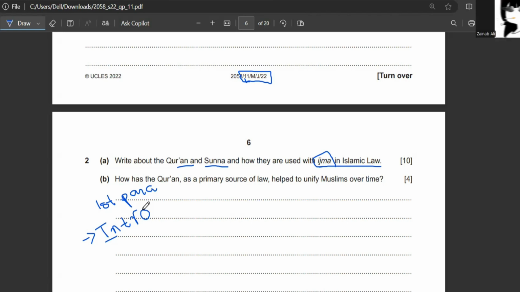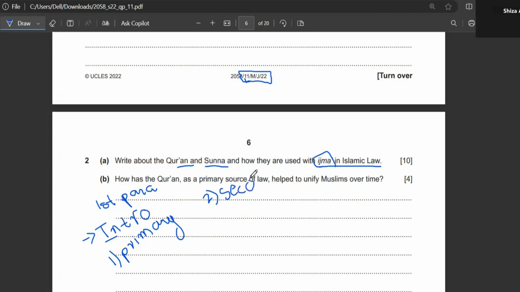So in your introduction, you are going to write that we derive Islamic law from two sources. Number 1, primary. Number 2, secondary. Because I said it, why are we writing the introduction? Because this is a sort of question where we cannot write a background. This is not a historical question. This is a question which requires description. So in descriptive questions, you are going to write an introduction.